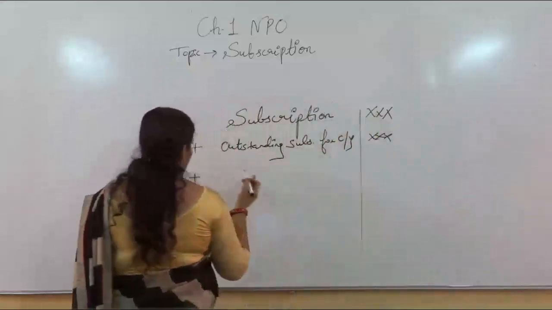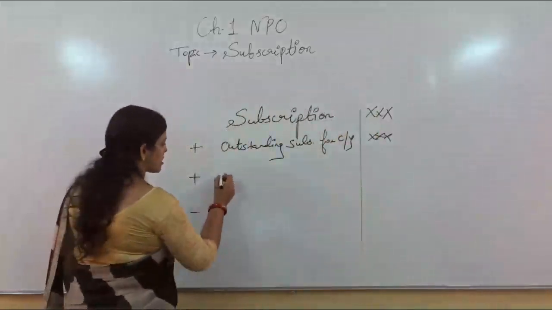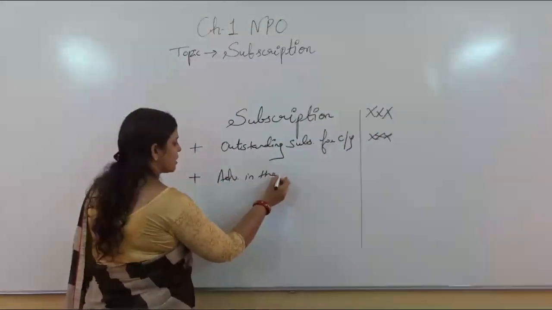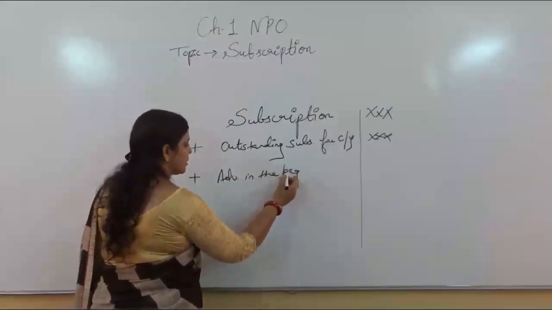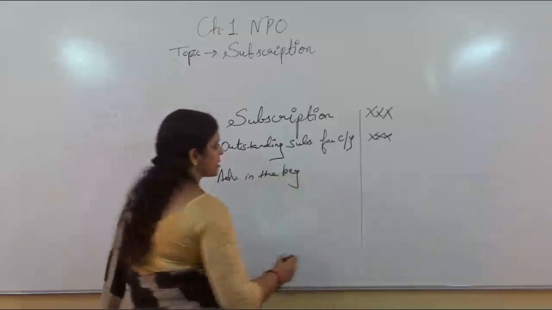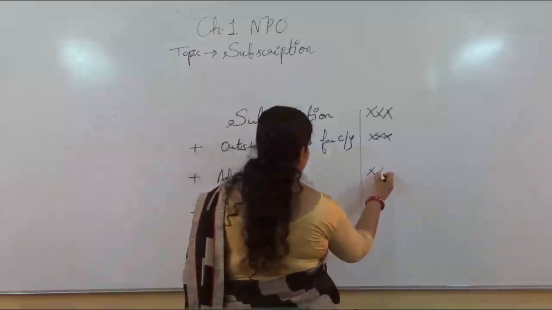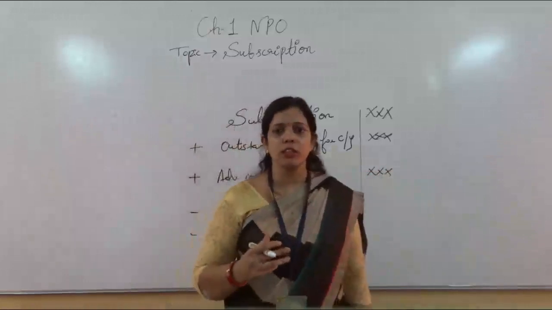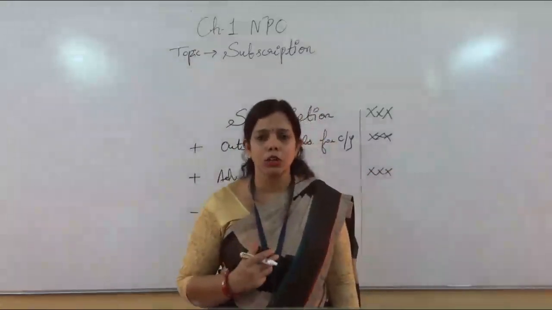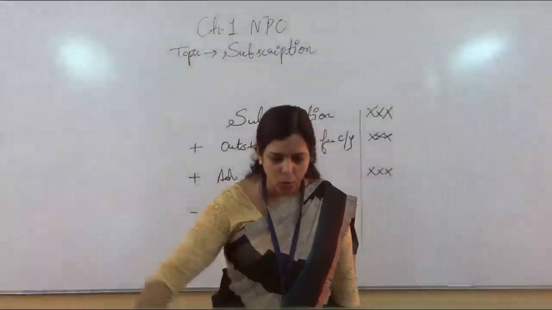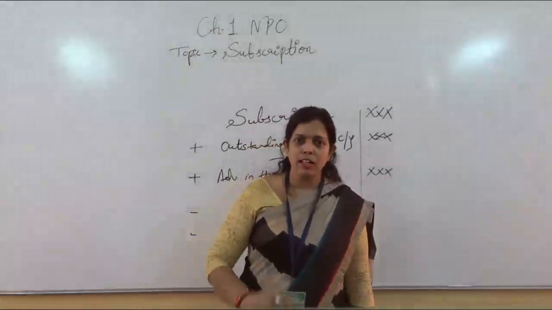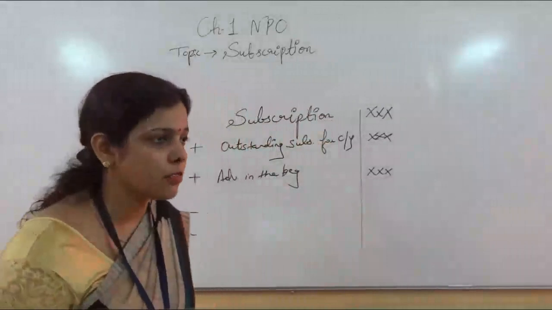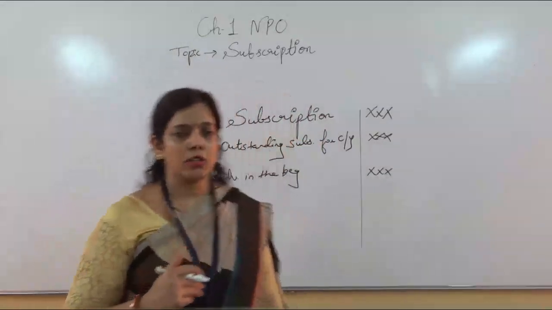Then again, what thing will be added? Advance in the beginning will be added again. Why will it be added? Because if any advance is received in the beginning of the year, it means it will be utilized for the whole current year. Since that amount will be utilized for the current year, that is given for the current year. So it will be added.